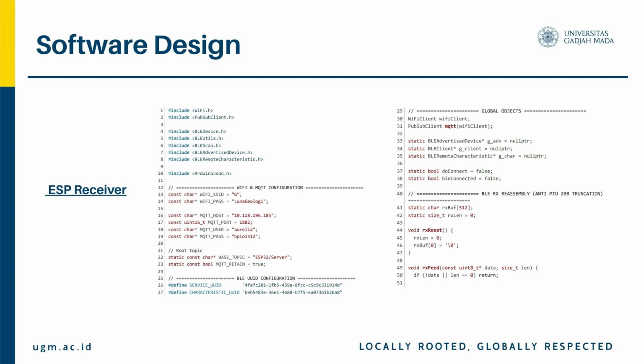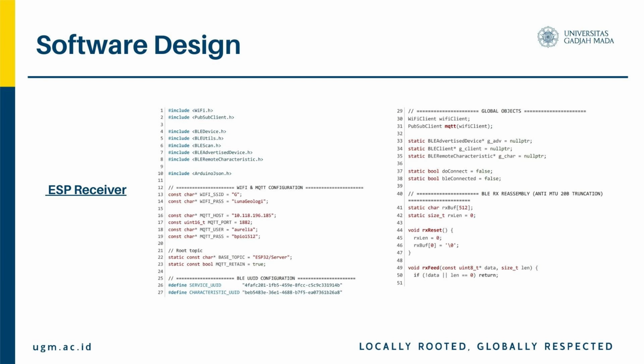Next, the MQTT publishing and BLE scanning. Two helper functions handle MQTT publishing. Publish KV constructs the full topic and publishes with the retain flag enabled. Publish float formats floating point numbers to 2 decimal places for consistent sensor readings. For BLE scanning, a callback class called my advertised device callback checks each discovered device. When it finds our specific service UUID, it saves the device, sets a connection flag, and stops scanning. The start scan function configures scan parameters and runs for 5 seconds.